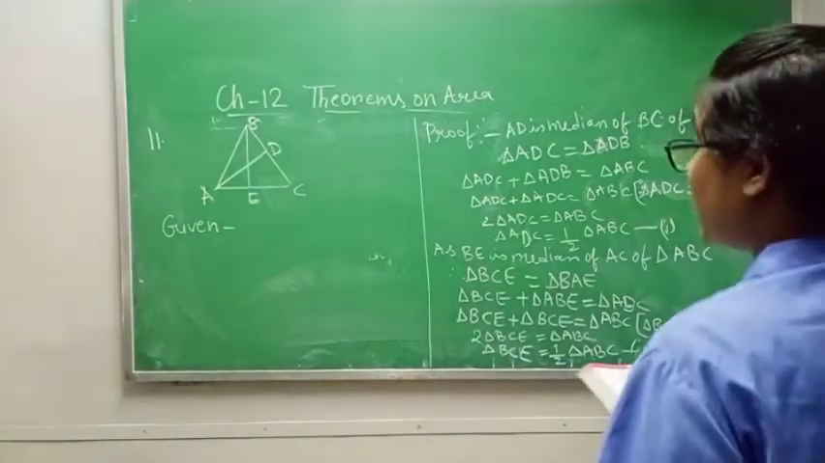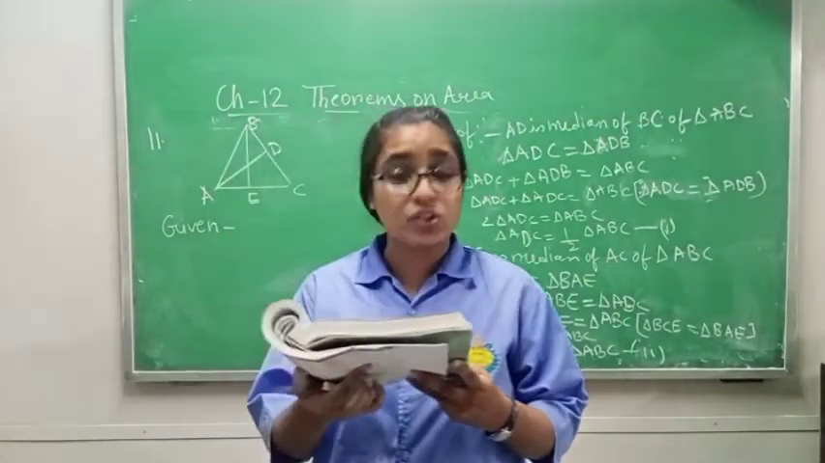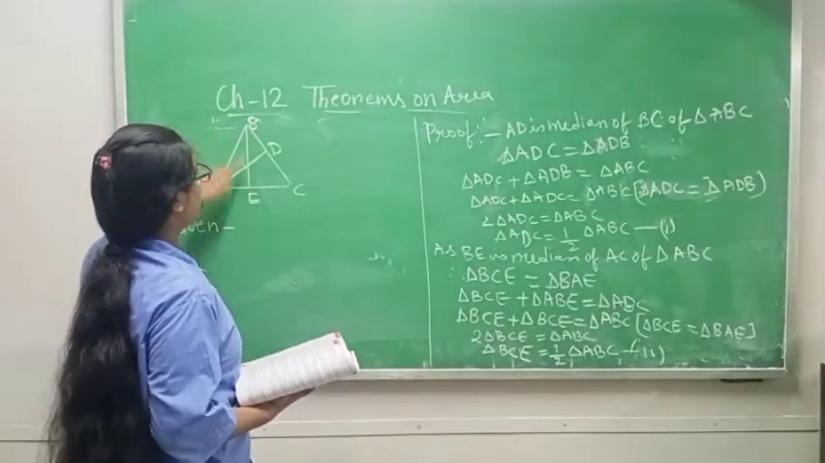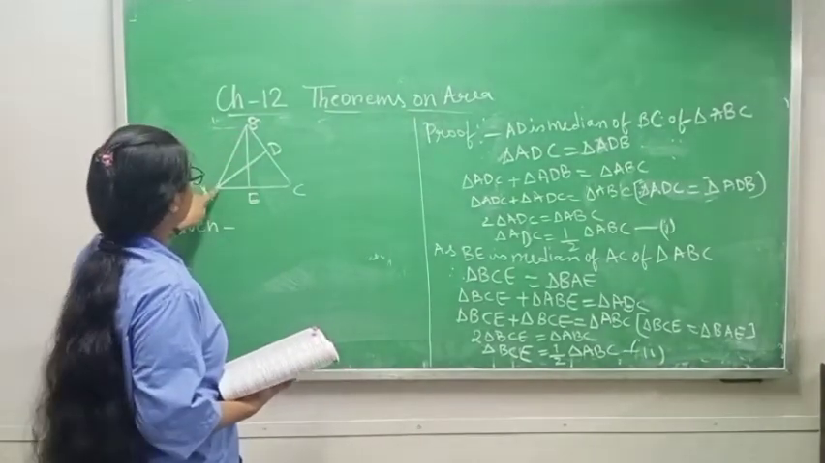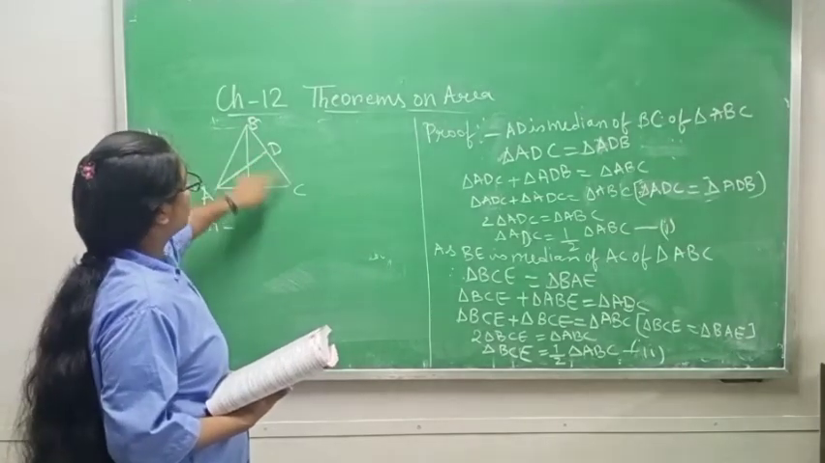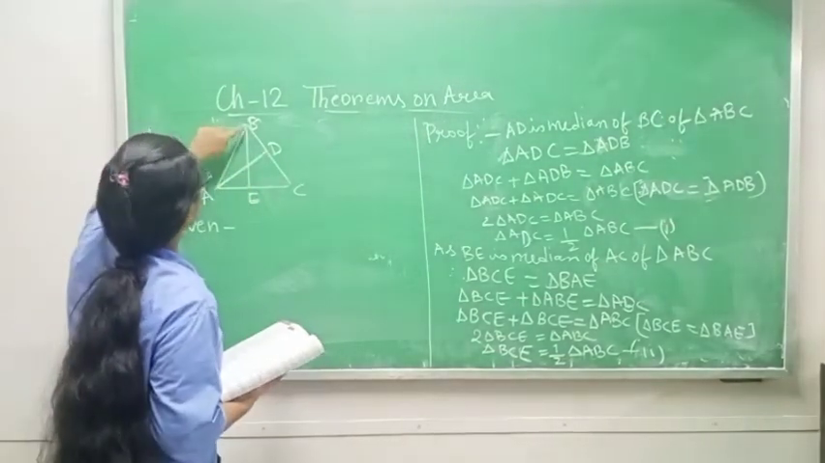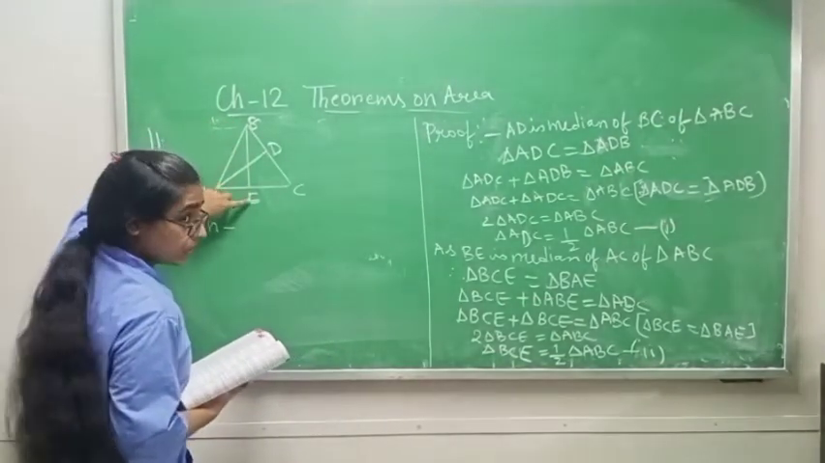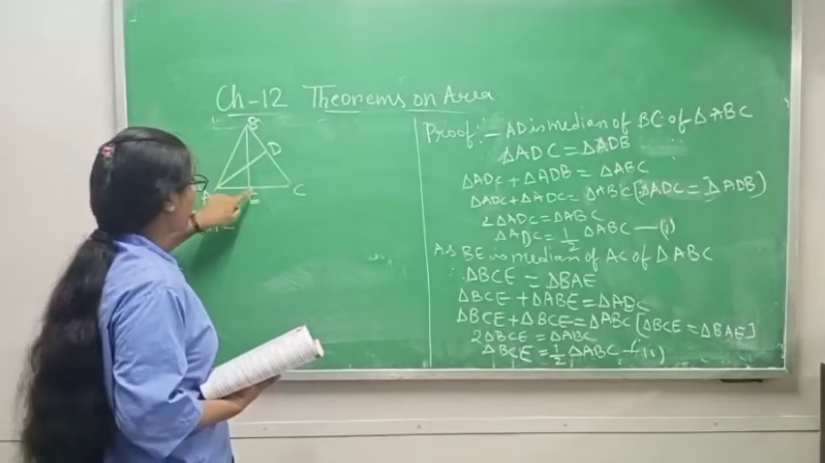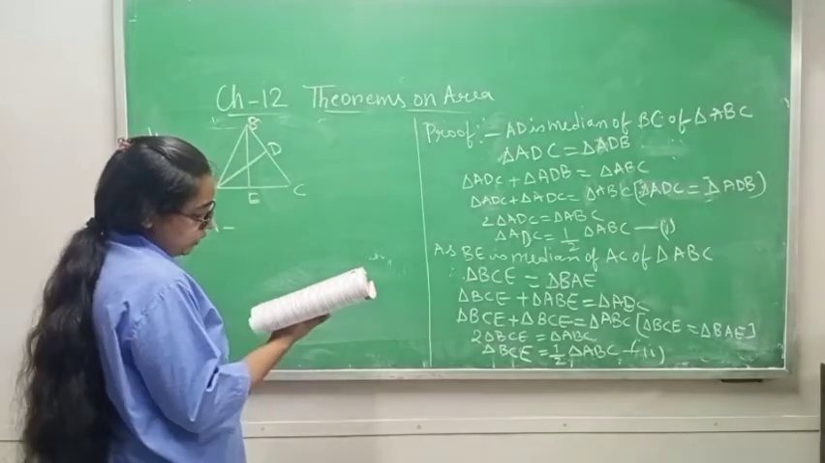Class 9, see question number 11. AD and BE are the medians of the triangle ABC. So AD is a median, BE is a median. Median means it comes from one corner, from A, and intersects BC at the midpoint. Now from point B, another median comes and intersects AC at the midpoint, point E.